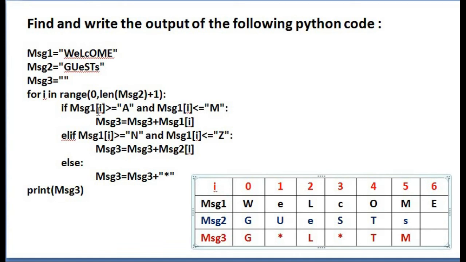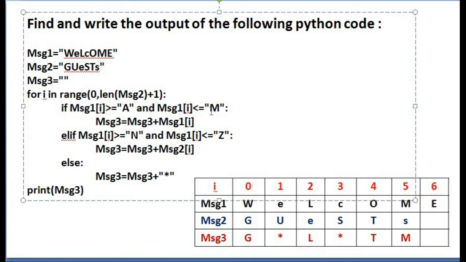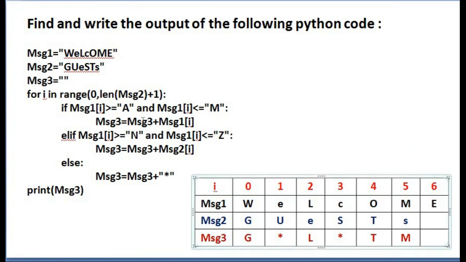Then go for the next iteration. MSG1 of 6. It is E here. E is in between A and M. So what do you have to do? MSG3 plus MSG1 of I. MSG1 of I is E. So you have to add this capital letter E with this string MSG3. Now the value of I is 6 and our range is only up to 6. So the for loop will stop its iteration. Come out of the loop.